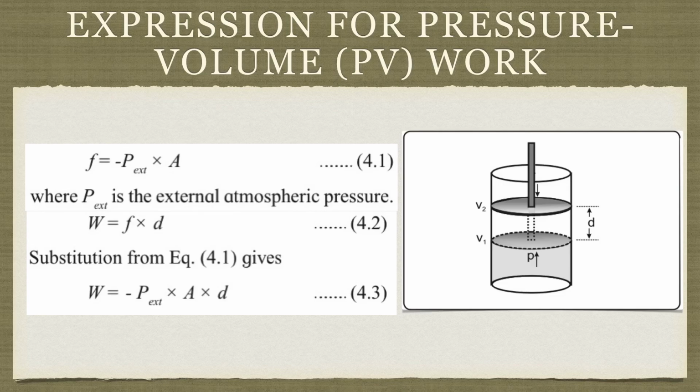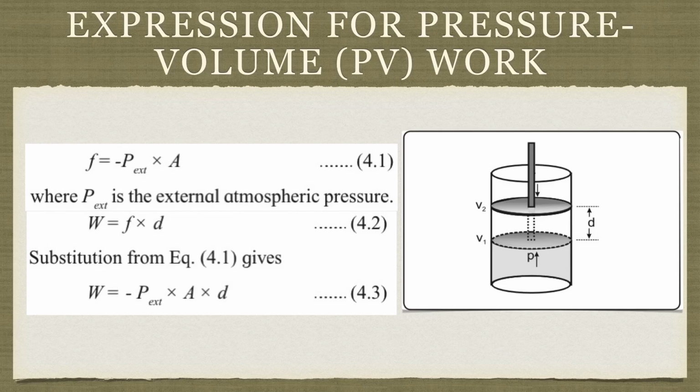First you have to draw the diagram given here and explain it. We say: consider a certain amount of gas at constant pressure P, enclosed in a cylinder, and that cylinder is fitted with a frictionless movable piston of area A. Once again, in your own words, you can say we have taken a cylinder, in that we have taken gas at pressure P, and it is fitted with a frictionless movable piston having area A.